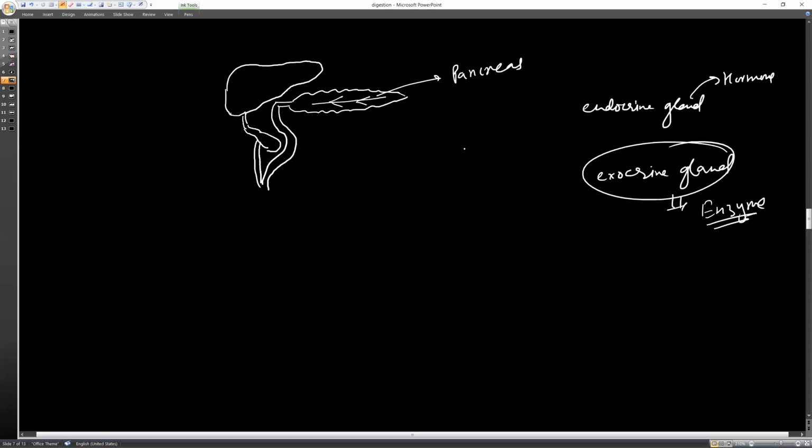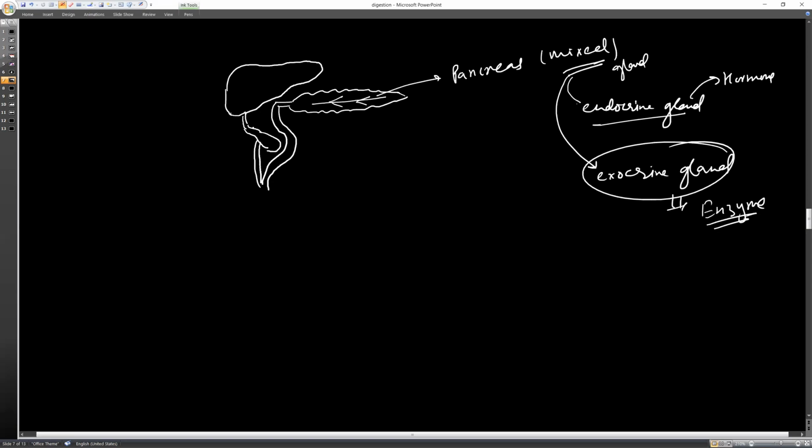So why do we call the pancreas a mixed gland? Because it has both an endocrine part as well as an exocrine part. In the endocrine part, it secretes insulin and glucagon hormones that we have studied in control and coordination. And in the exocrine part, it secretes enzymes that help in digestion.